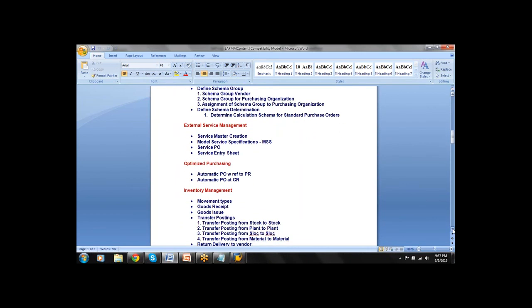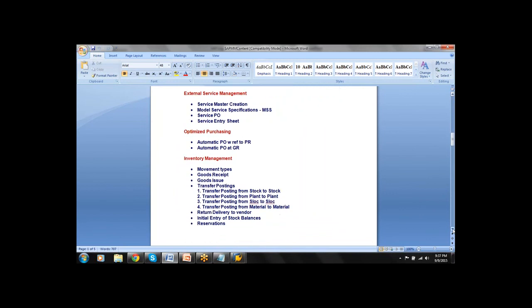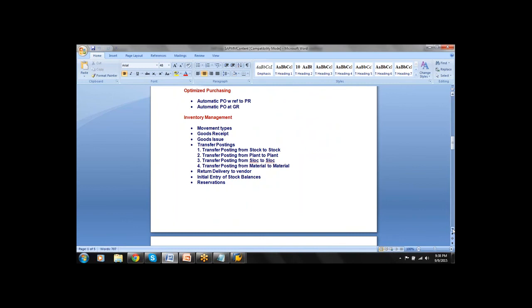Next, external services management. Purchasing is not only about procuring materials and goods, we will have services also. Through external services management, we'll see how procurement takes place for services. Next, automatic PO generation is done in two areas. One is at the time of creation of GR, and another is once you execute the transaction code MB59.